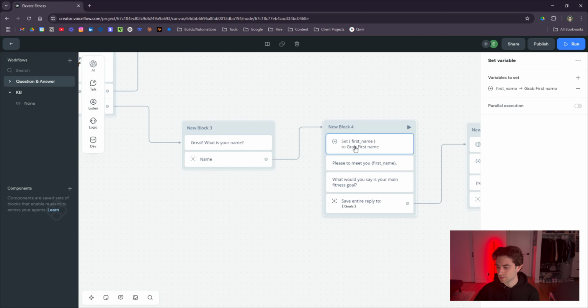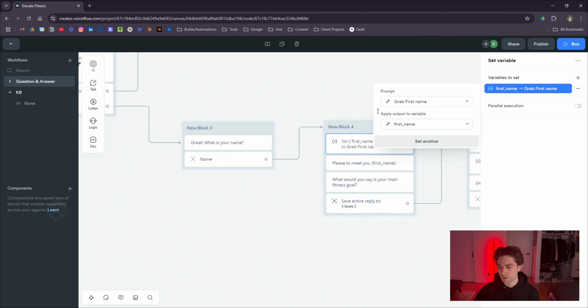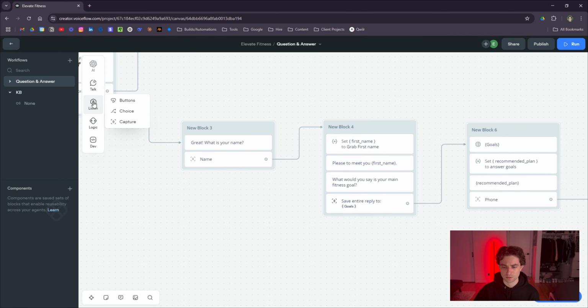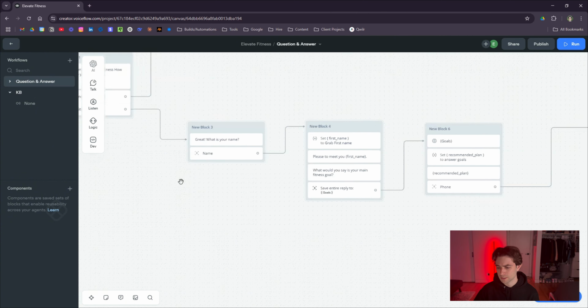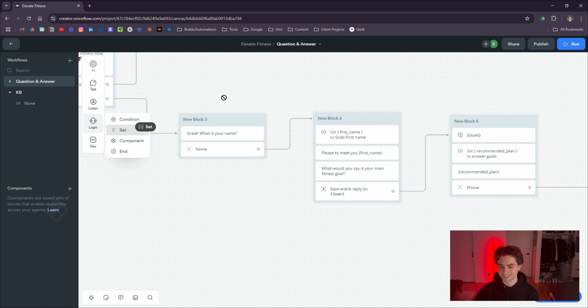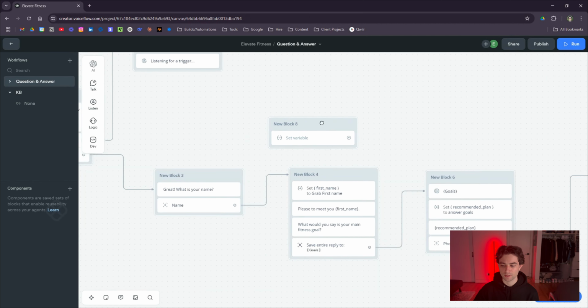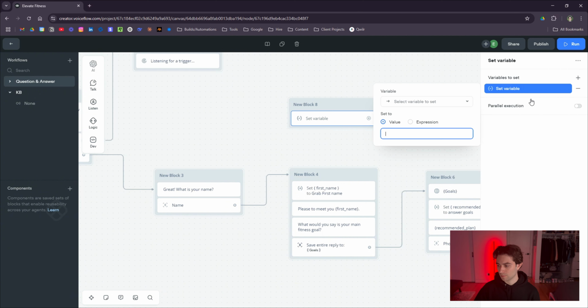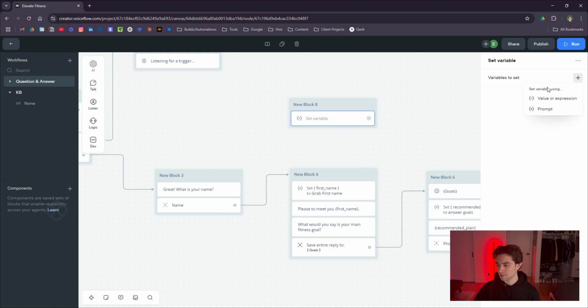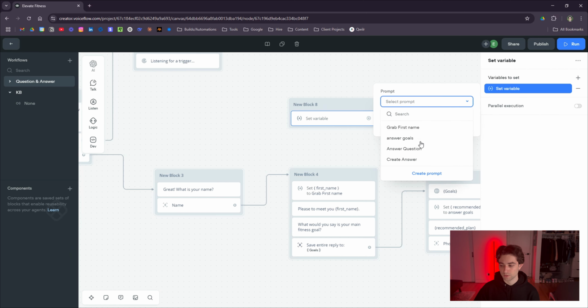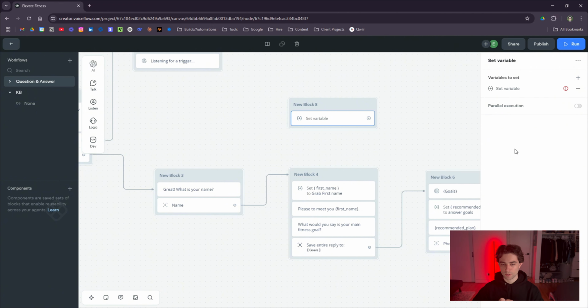Then here I have a set step, and this is also a prompt. Now you'll notice that there are two prompts, right? We can do a prompt here, which is what we have for our knowledge base, and then we can also drag a set step. This is essentially the same thing as the set AI step previously that is now discontinued. We are essentially setting a predetermined prompt. We have access to all our prompts, but it's not going to be outputting the response directly. It's going to be saving the response to a variable, so we can access it later on.